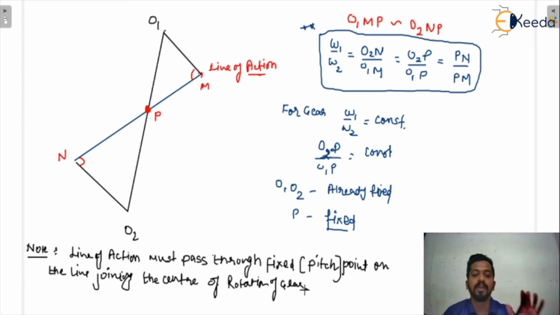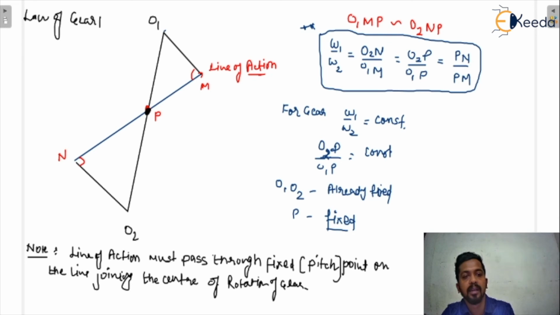So the line of action must pass through the pitch point on the line joining the centers of rotation of the gears. This is the line of action. This is basically the law of gearing, so if you want to make a gear from any body, you must satisfy the law of gearing. So I'm going to write here that the law of gearing must be satisfied.